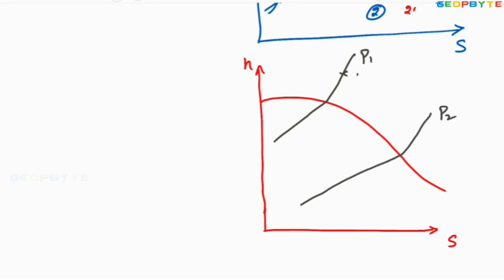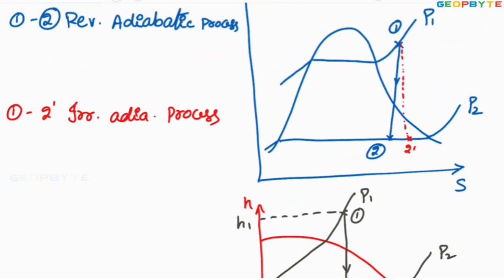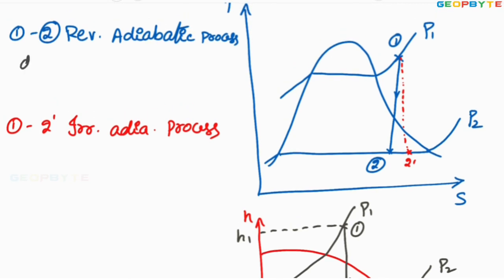This may be the initial state. The isentropic expansion, or reversible adiabatic expansion, follows 1 to 2. For that reversible adiabatic process, enthalpy is dropping from H1 to H2. So the enthalpy drop equals H1 minus H2.